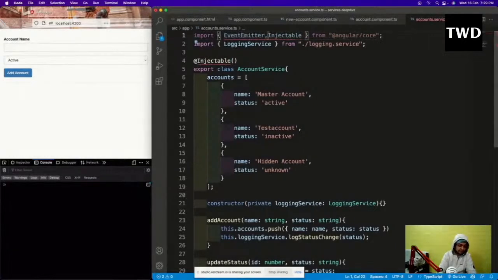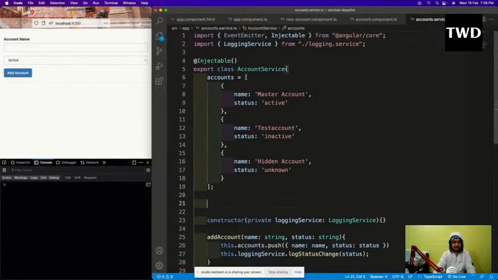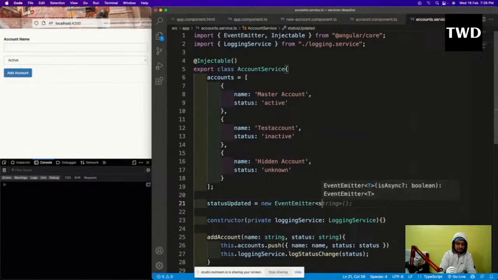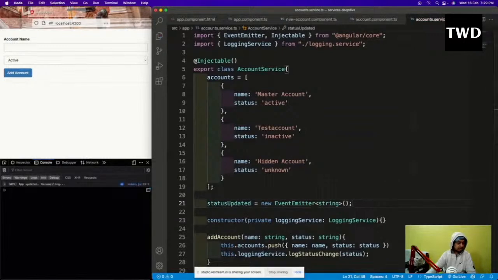We have already seen this event emitter earlier also. Before this constructor we'll have statusUpdated equal to new EventEmitter, of type string.